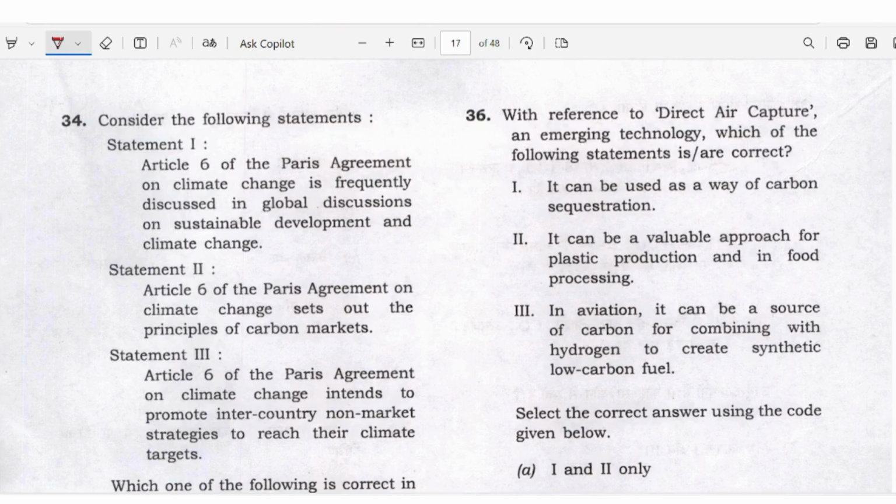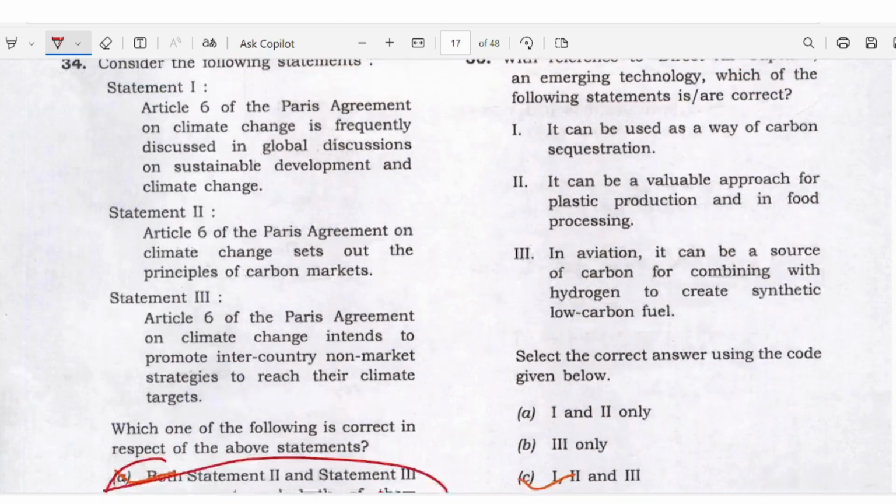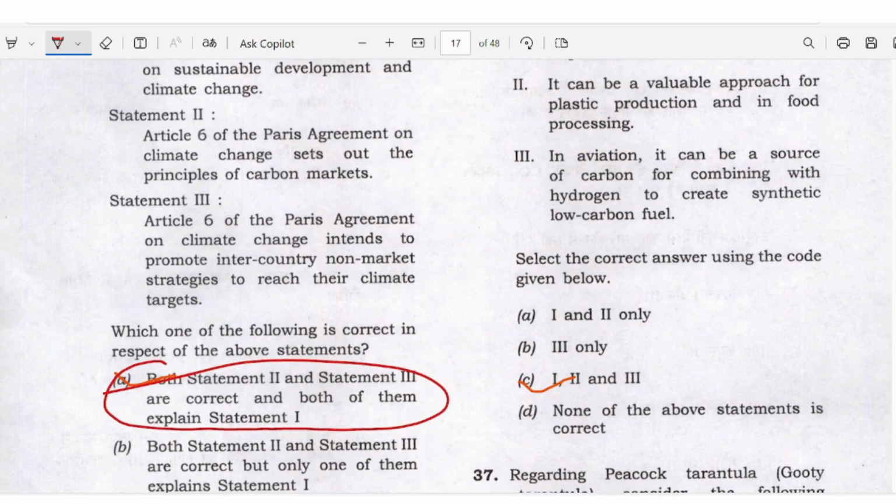Direct air capture, an emerging technology. Which one of the following statements are correct? It can be used as a way of carbon sequestration. It can be a valuable approach for plastic production and in food processing. In aviation, it can be a source of carbon for combining with hydrogen to create a synthetic low carbon fuel. So, answer C here: 1, 2, 3.